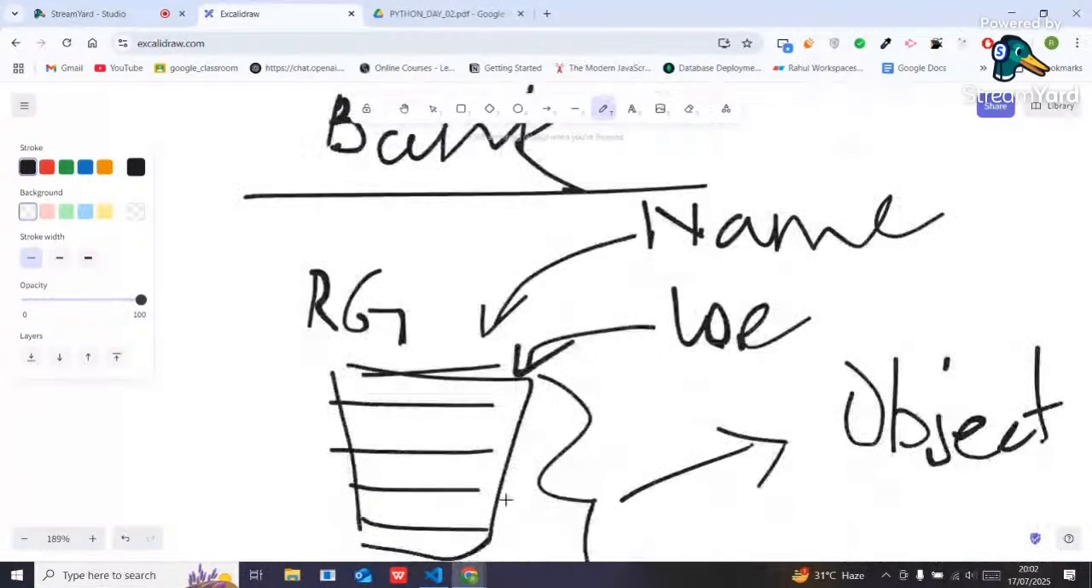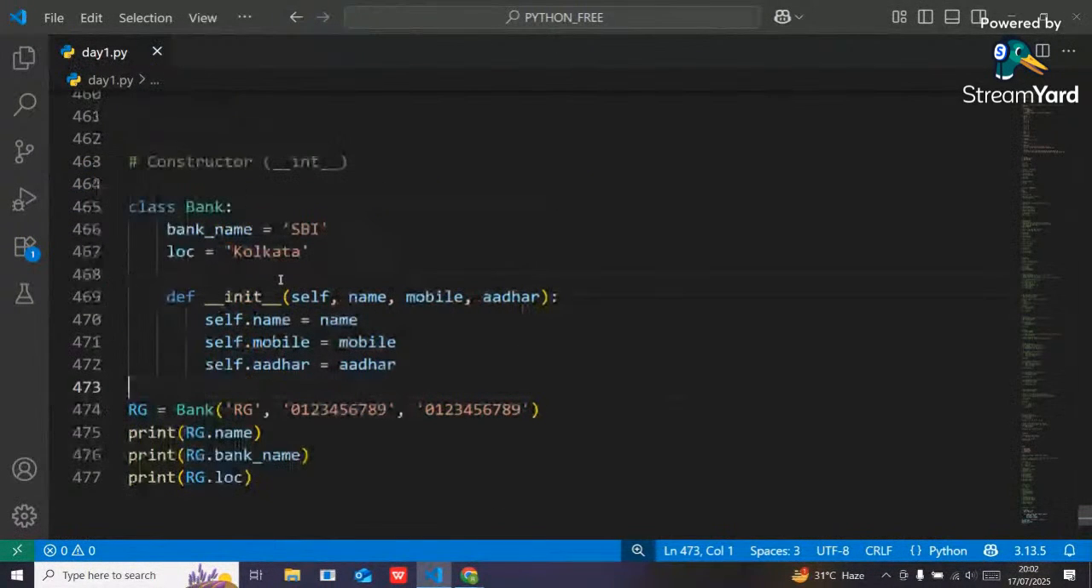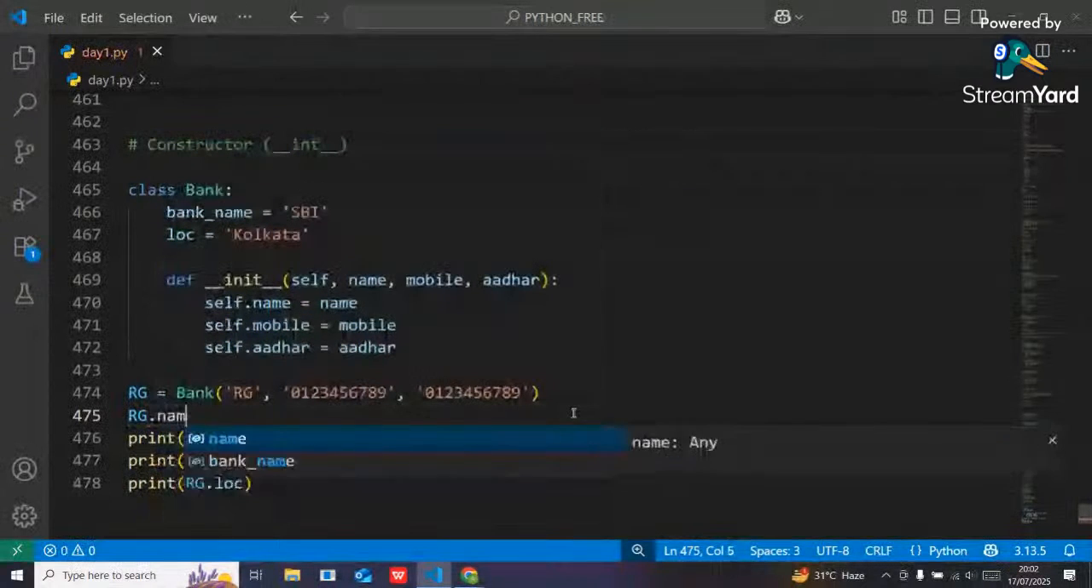Okay, so here I can say that this underscore underscore init underscore underscore is considered as a constructor in Python, which is used to initialize the state of an object. Here state or the properties mean the data. It is used to initialize the data of an object. So what is my data? RG, mobile number, and Aadhaar card number is my data. So by calling this constructor, I can initialize my data. I don't have to set my data manually, like rg dot name, I don't have to set my data in this manner.